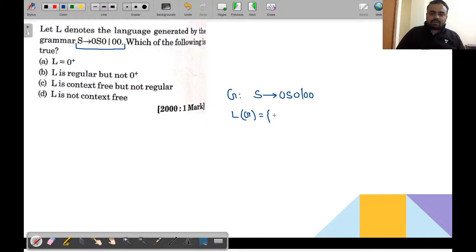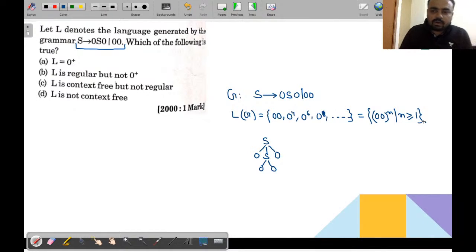So what is the language generated by this grammar? The first string can be double zero. What can the second be? S goes to 0S0 and this S can be reduced to 00. So the second string could be 0 to the power 4, similarly 0 to the power 6, similarly 0 to the power 8, and so on. So ultimately what you can write? You can write (00) to the power n, where n is greater than or equal to 1.